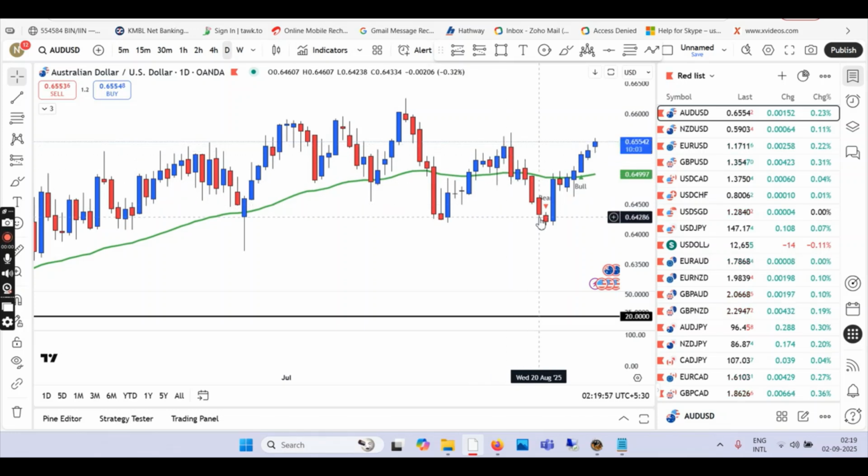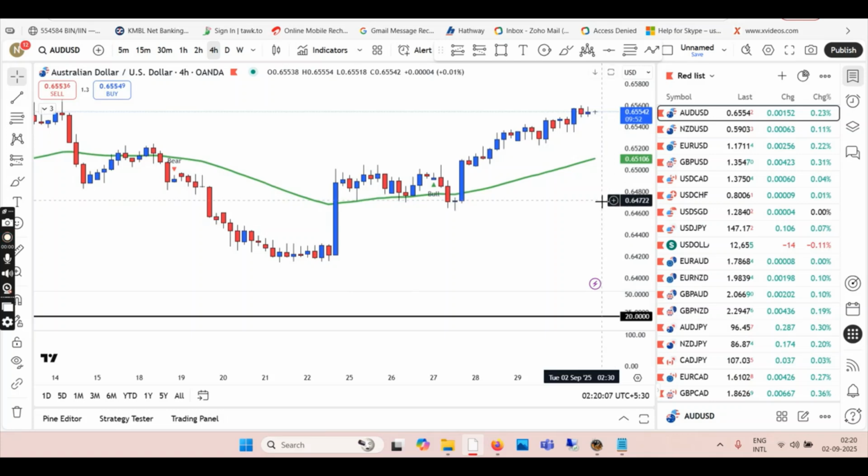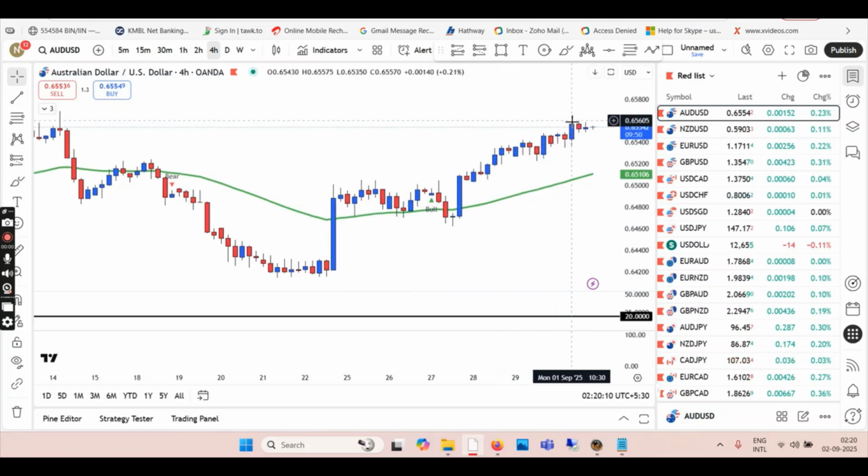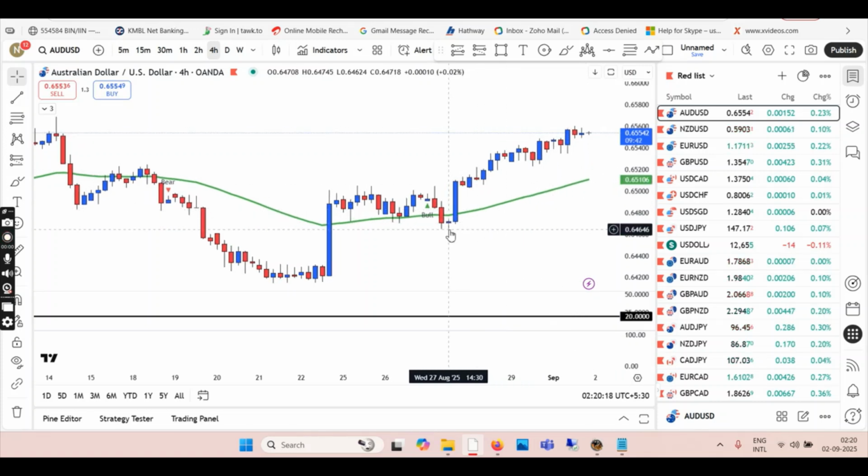So this high is broken. Now if you are a swing trader, you will wait for the pullback and then you will go long. Otherwise, if you come back to 4 hour, we are in a strong uptrend, so we are not getting the opportunity to touch down to the EMA. It's very common when you have a super strong trend, it will just go and take all the highs before it bounces back. So in this scenario right now, I think this will easily carry on until 6570. Right now it's at 6554. I think it will easily carry on going up to 6570 before it can come down.